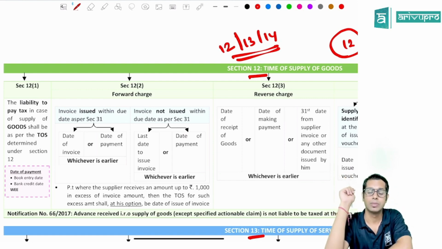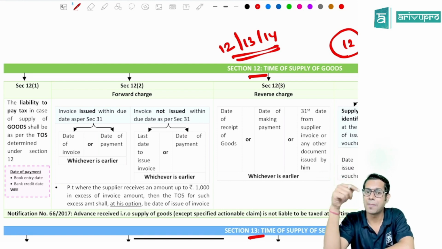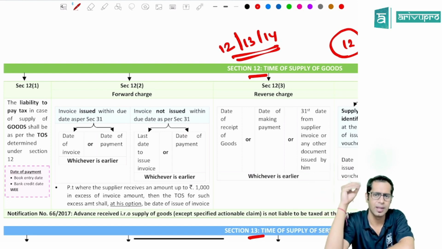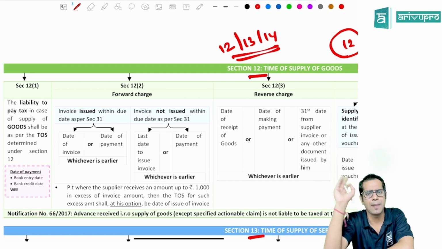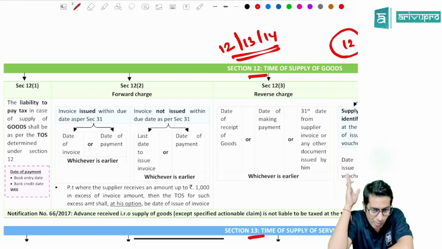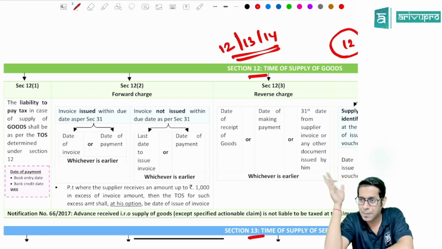Now, at what point in time did the supply take place? There is a series of events which takes place whenever there is a transaction of supply of goods or services. First a purchase order will be received, then you will supply the goods, these goods will be delivered, then the payment will be made, the payment will be credited to the bank account, etc. So there are a series of events which happen in a business transaction. Now at what point in time did the supply happen?